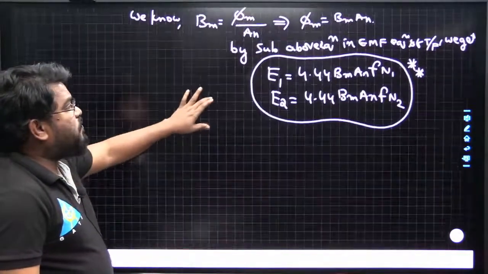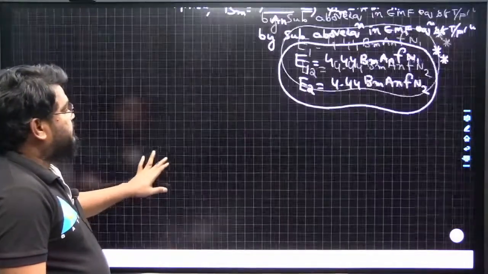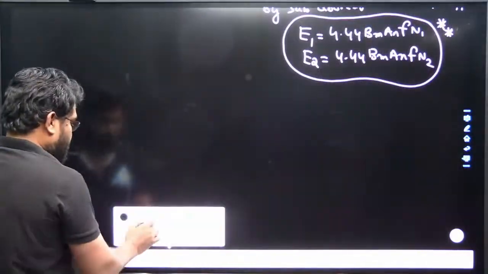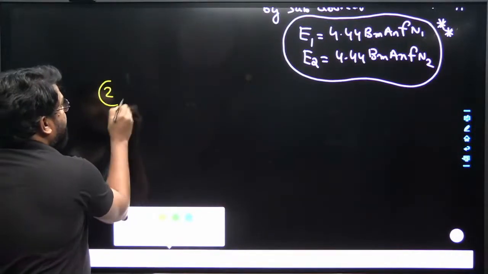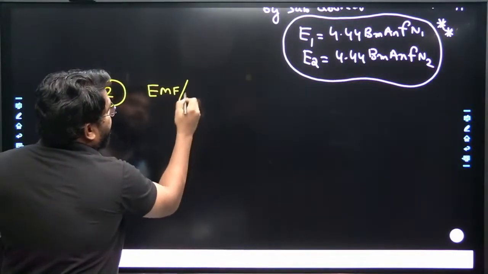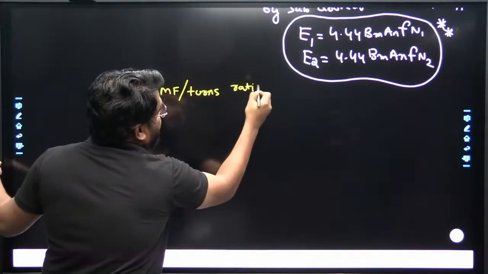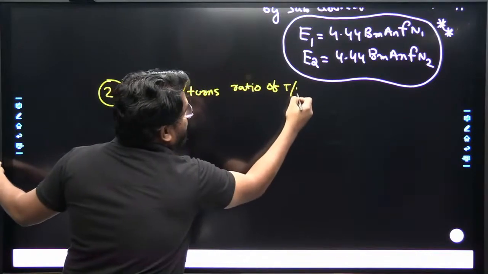Now one more possibility of a question, the second one: the EMF per turn ratio of the transformer.